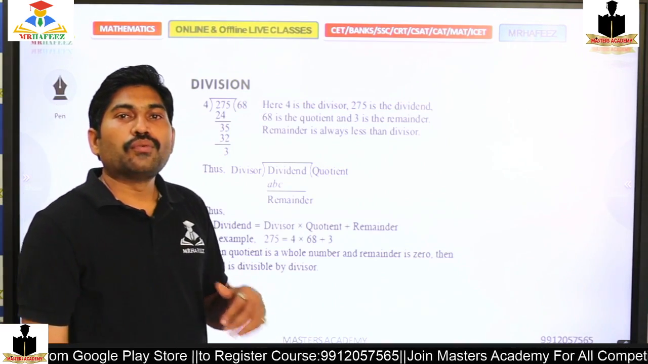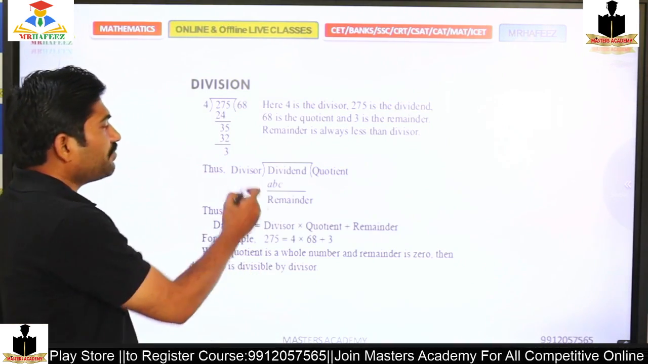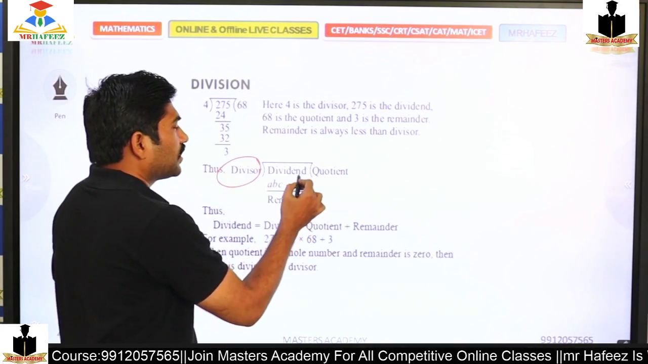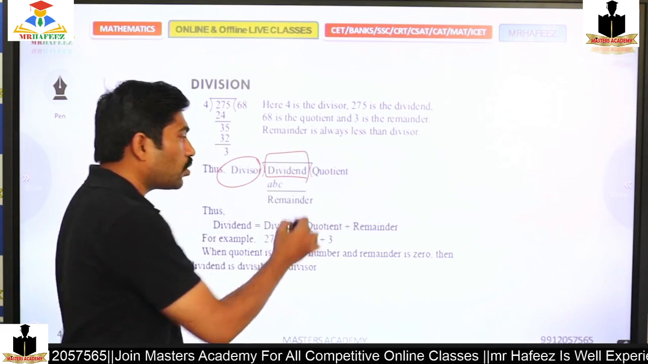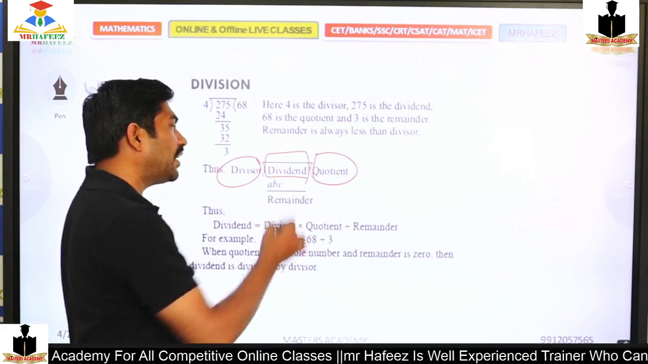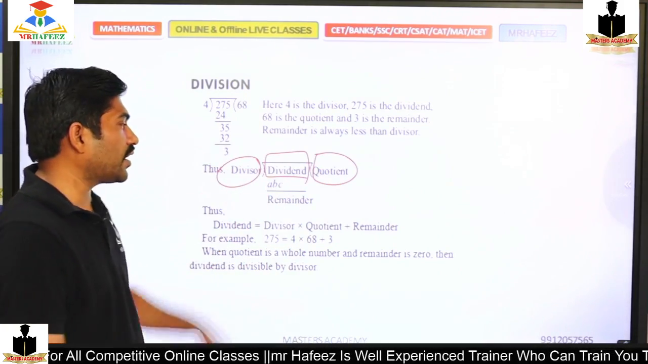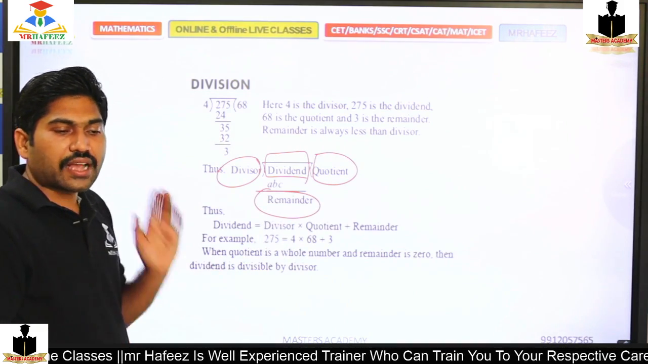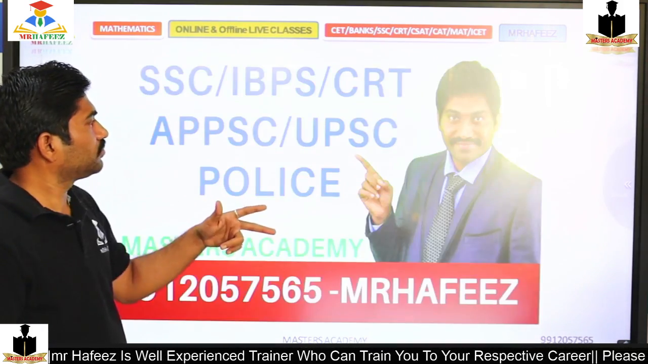So what is a division? The one by which I will divide is called the divisor, the one on which I am going to divide is the dividend, the result of the division is the quotient, and finally the leftover is the remainder. This is how we will divide.